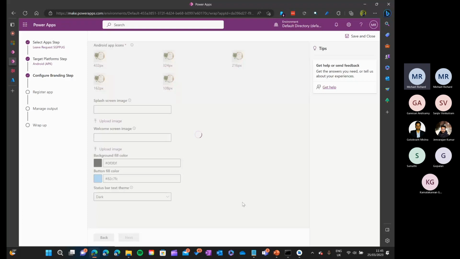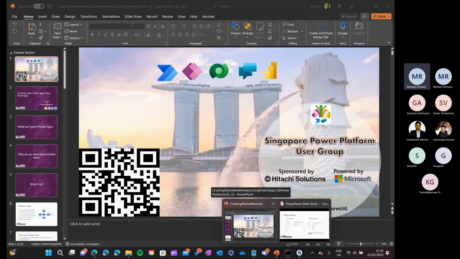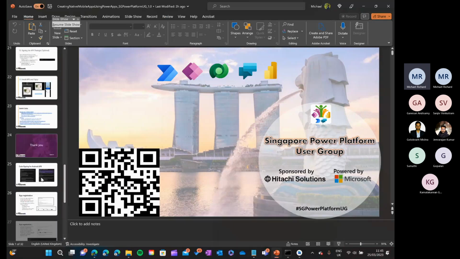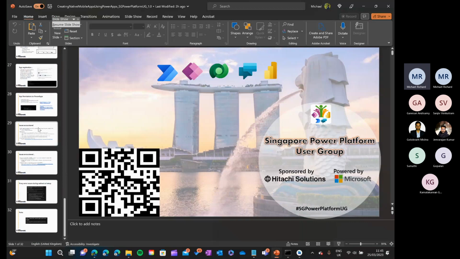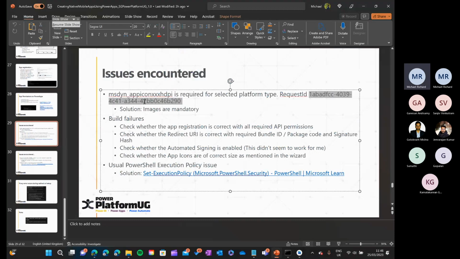So as part of this process, there will be multiple errors. Obviously, first time, at least for me, nothing worked. So I have also put together some issues that I observed. Of course, sometimes it might be silly issues, but you can see some of the issues that I saw when I was creating it. So for example, it was throwing some error like this, which I didn't have a clue about: is required for selected platform type, blah, blah, blah. But actually what it is saying is images are mandatory, right? So these kind of errors, still it's being built. The error is not something that you can easily figure out.